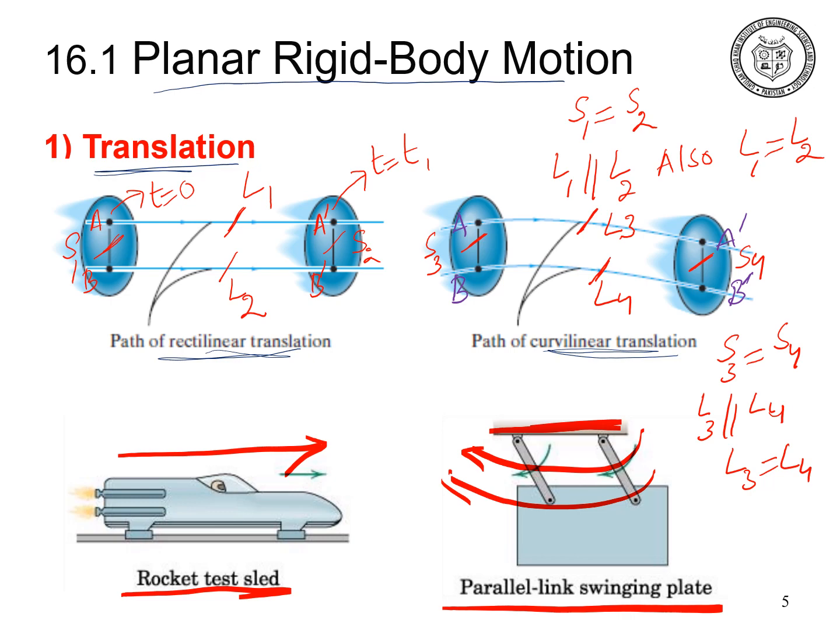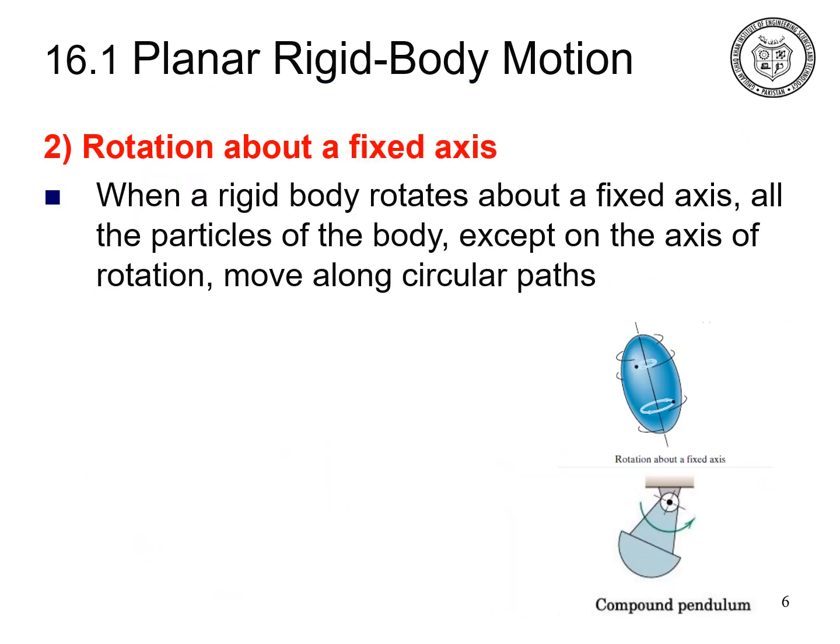The location of the particles remain fixed. So this is all about the translation motion. Now the second type of the planar rigid body motion is rotation about fixed axis. So when the rigid body rotates about an axis, all the particles on the body, except those particles which are on the axis of rotation, move around the circular path around that axis.